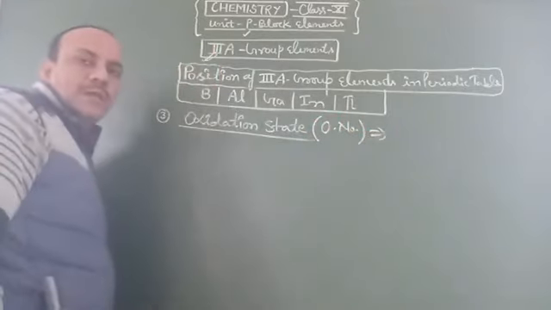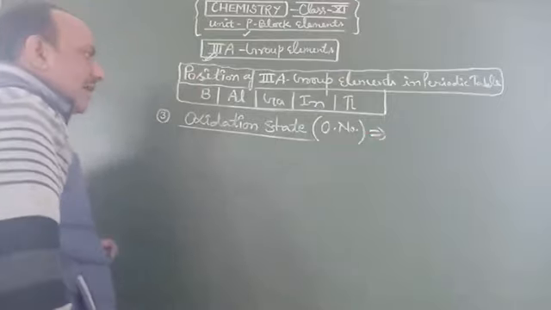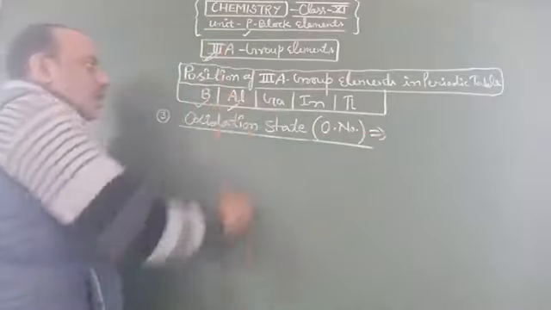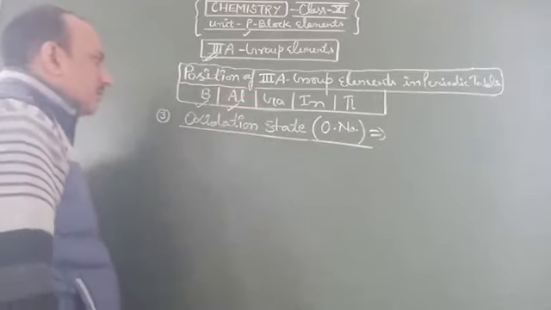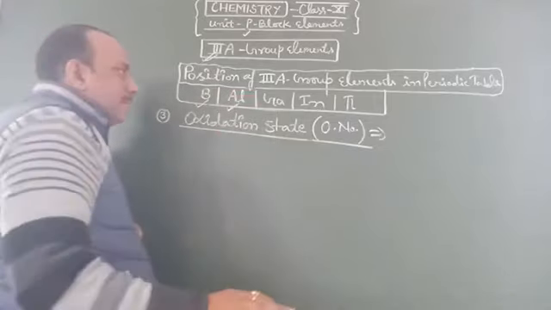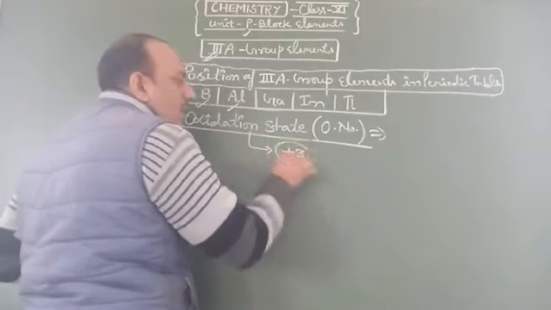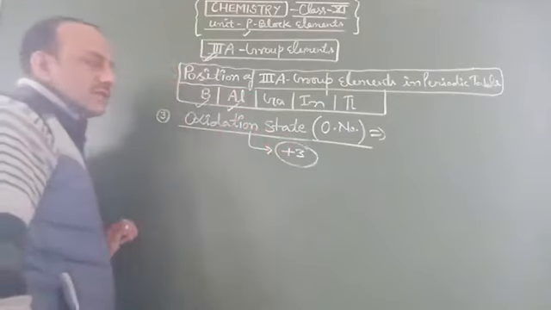We take some examples and find out the oxidation number of third group elements, like boron and aluminium. Simply we say that third group elements show their oxidation state as +3.